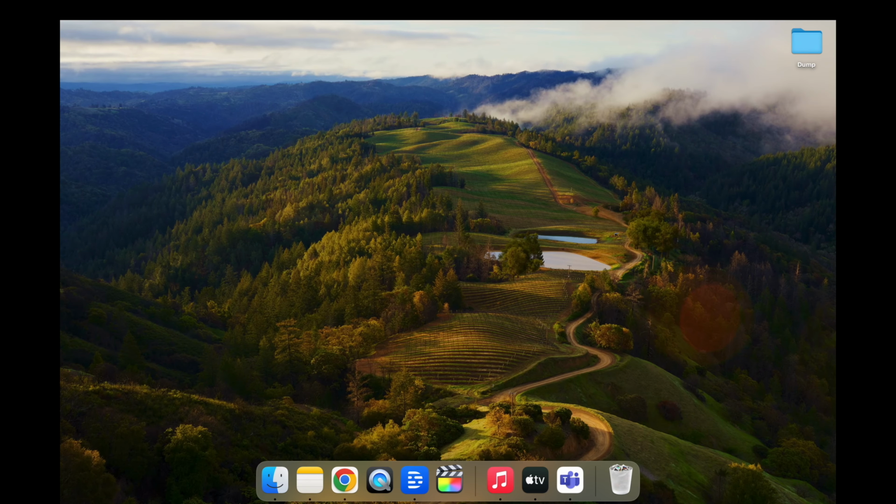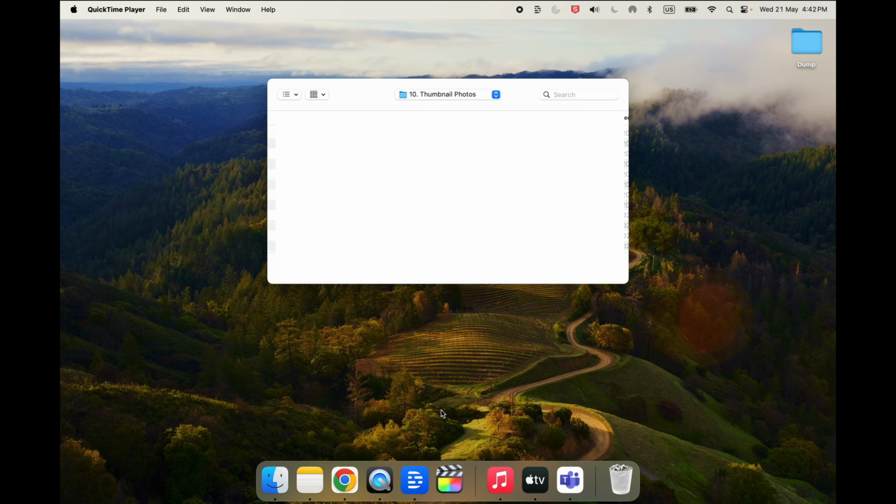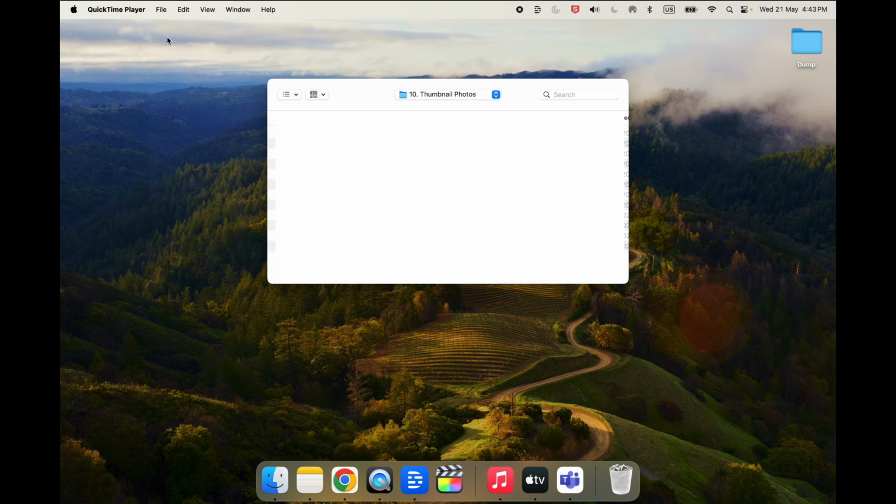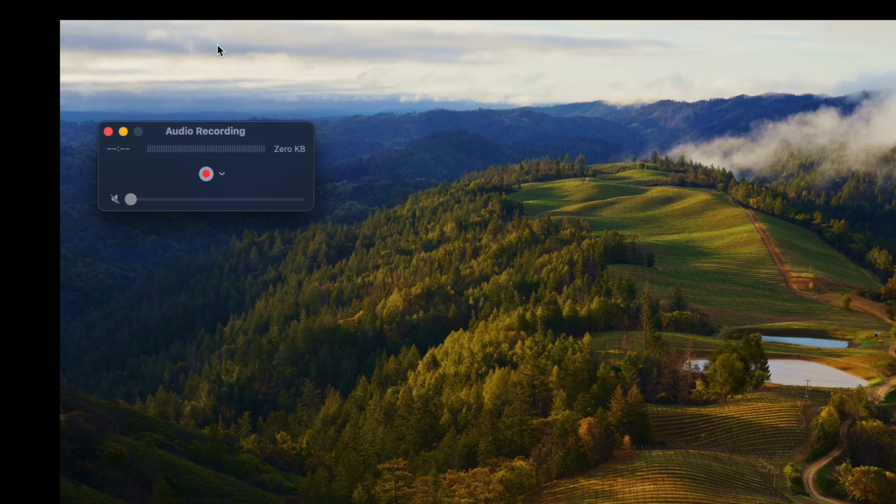Let me tell you the first one now and the other one I'll tell you a little bit later, so stick around. If you're using Mac, the first method is by using the app called Quick Player. You can open the Quick Player and click on File. Then click on New Audio Recording. You see this little box appearing on the top left corner?